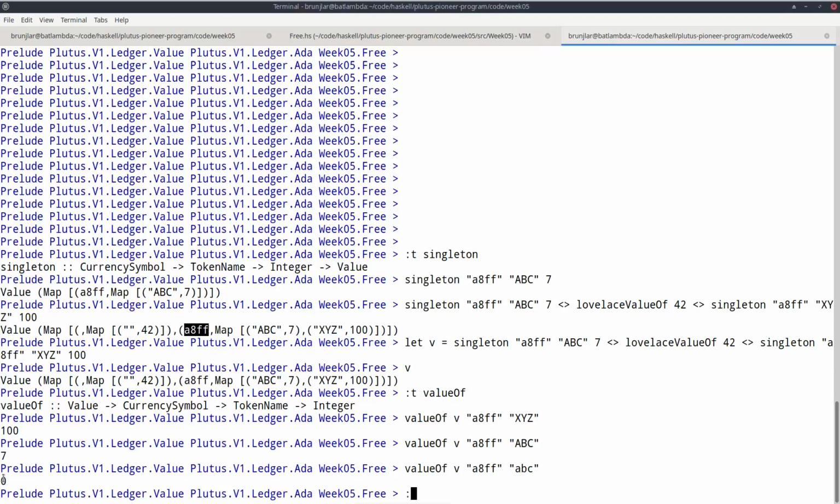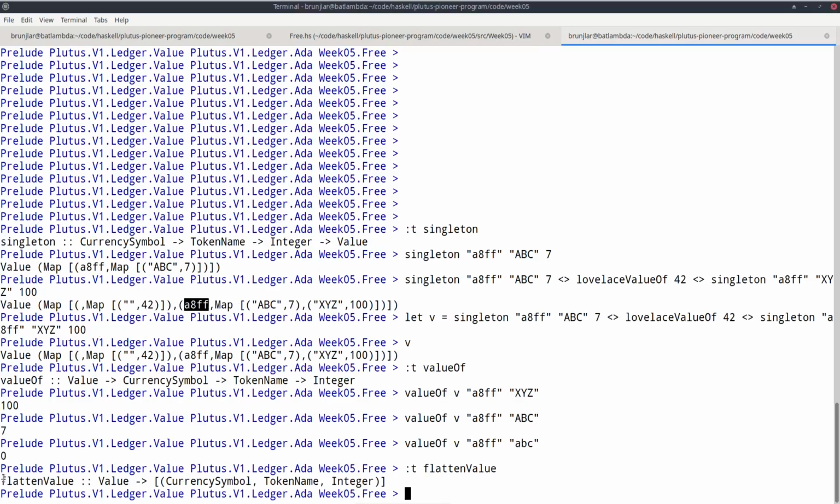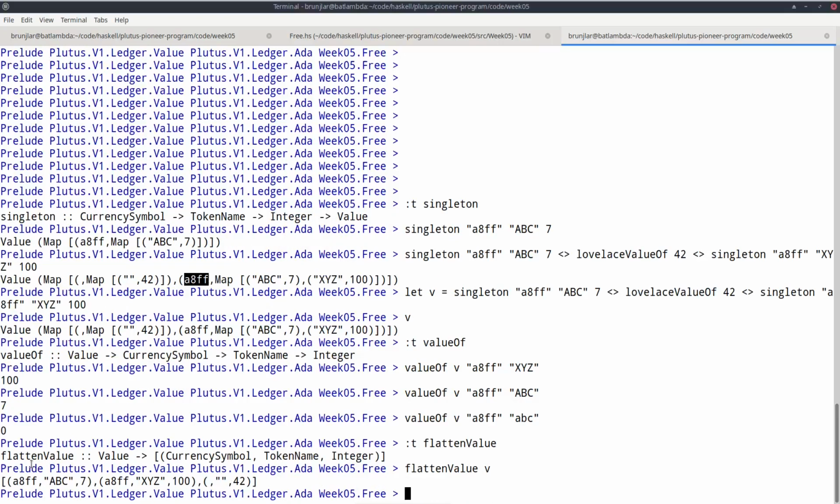Another useful function is flattenValue. That takes a value and returns a list of triples: currency symbol, token name, integer. So as the name suggests, it flattens this map of maps into a flat list of triples. So if we apply this to our example value V, we just get a list with 3 entries. The first two are these native tokens, both with the same currency symbol but different token names. And the last entry here is the Lovelace, the 42 Lovelace.